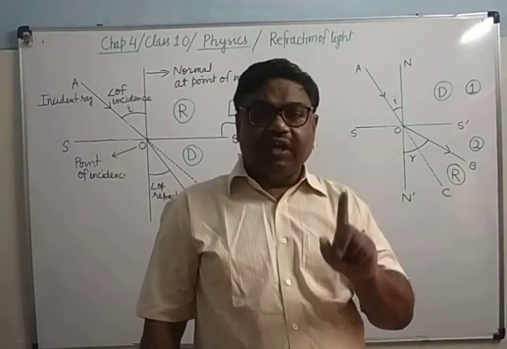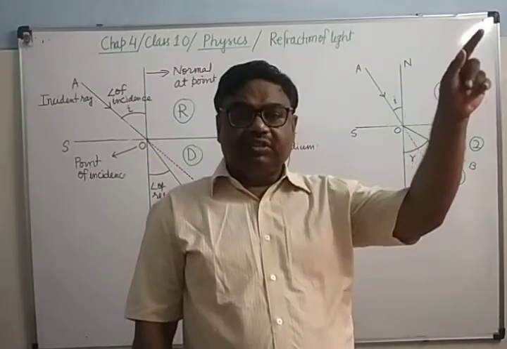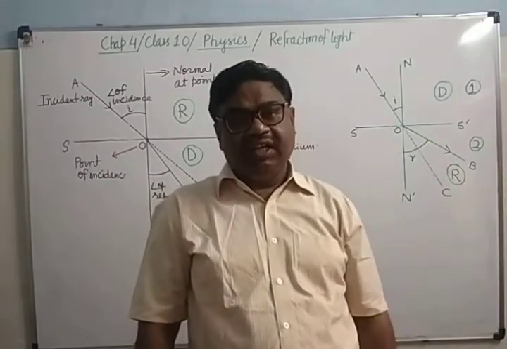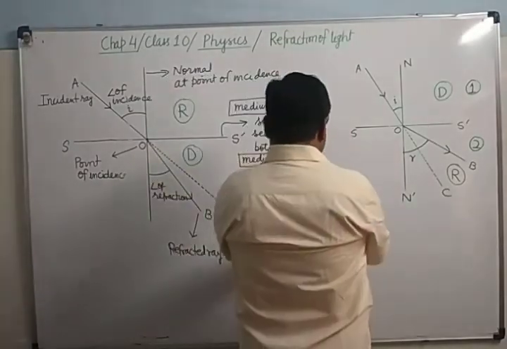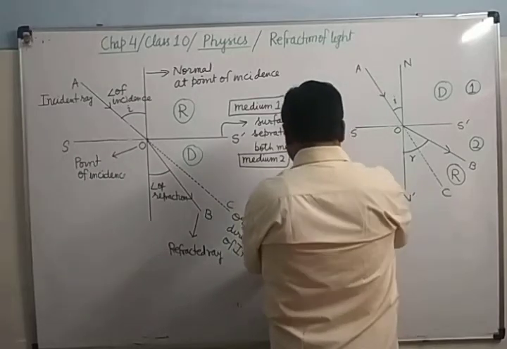But it will deviate only when it is falling obliquely. Obliquely means tirchi, that is, it is falling slantingly. It's clear? Suppose it is not falling obliquely, suppose it is falling perpendicularly, in that case what will happen?